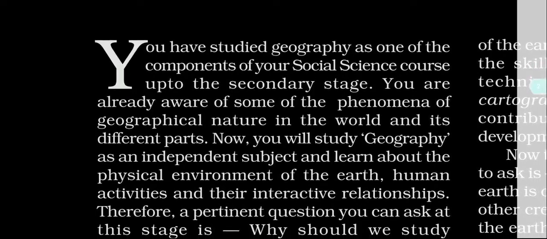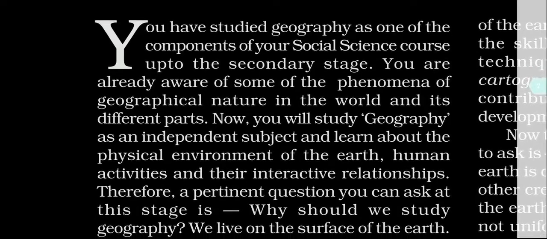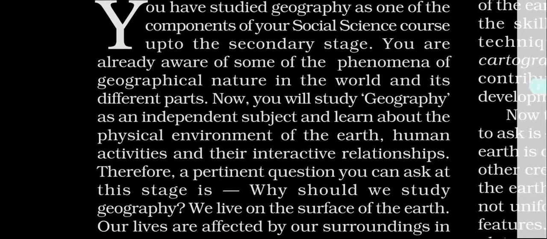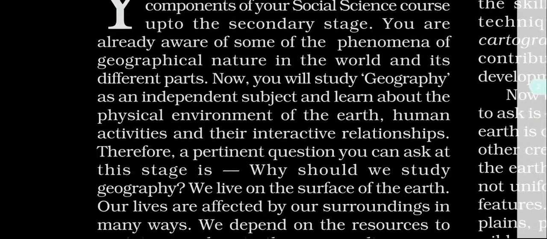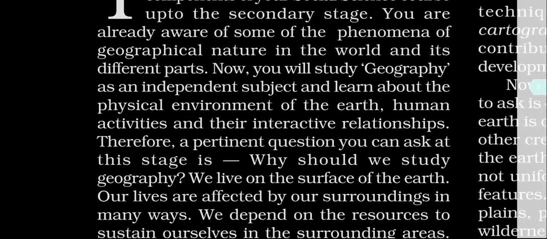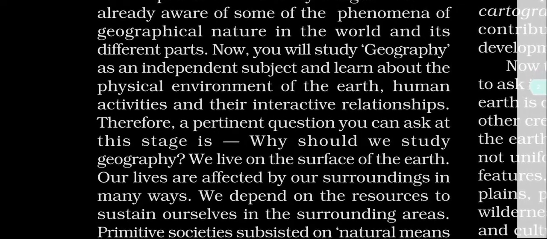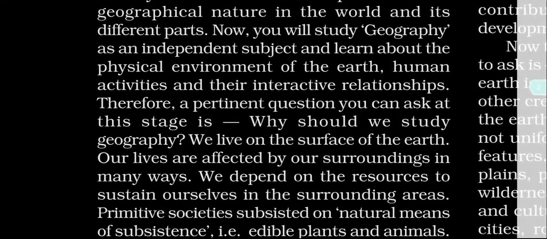You are already aware of some of the phenomena of geographical nature in the world and its different parts. Now you will study geography as an independent subject and learn about the physical environment of the earth, human activities and their interactive relations. Okay, so therefore a pertinent question you can ask at this stage is why should we study geography.